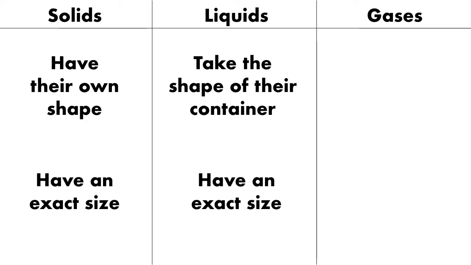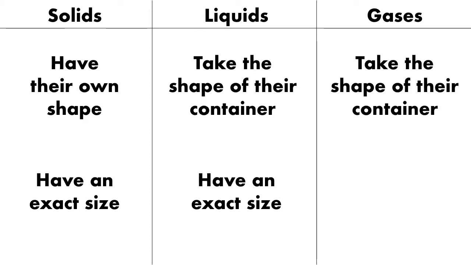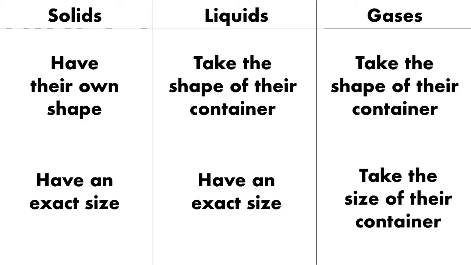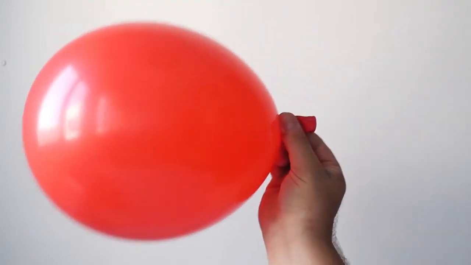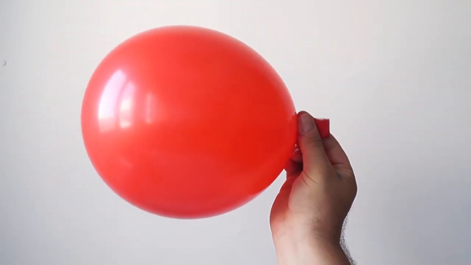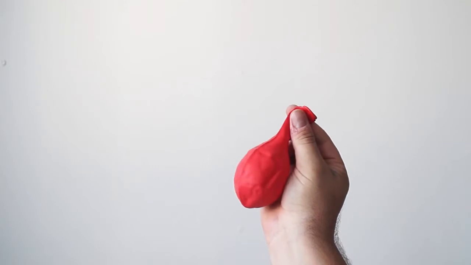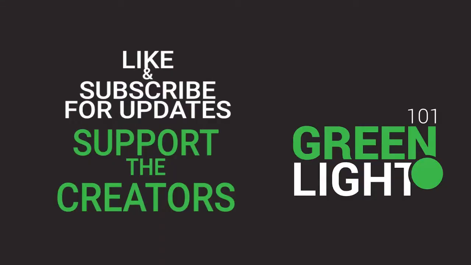The final state of matter are gases. Gases both take the shape of their container and they take the size of their container. Let me show you what I mean. The air in this balloon starts being the shape and size of the balloon. But if you let it out, this all changes. Even though you can't see it, the air has spread out to fill the entire room. So the shape of the air changed from balloon-shaped to whole room-shaped. And it changed from balloon-sized to room-sized. Gases can change both their size and their shape.